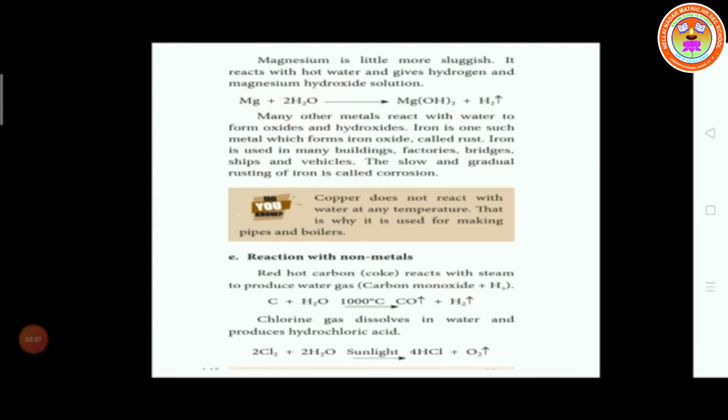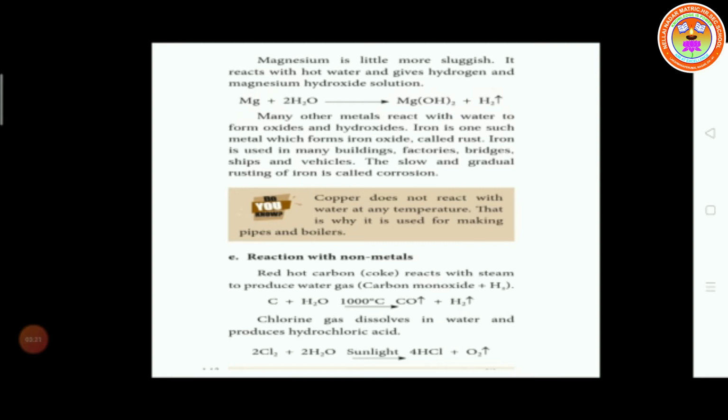From these, 2 hydrogen and 2 oxygen combine as OH twice, called hydroxide. Hydroxide is a negatively charged anion, magnesium is a cation. So Mg combined with OH twice converts to magnesium hydroxide salt and hydrogen gas.